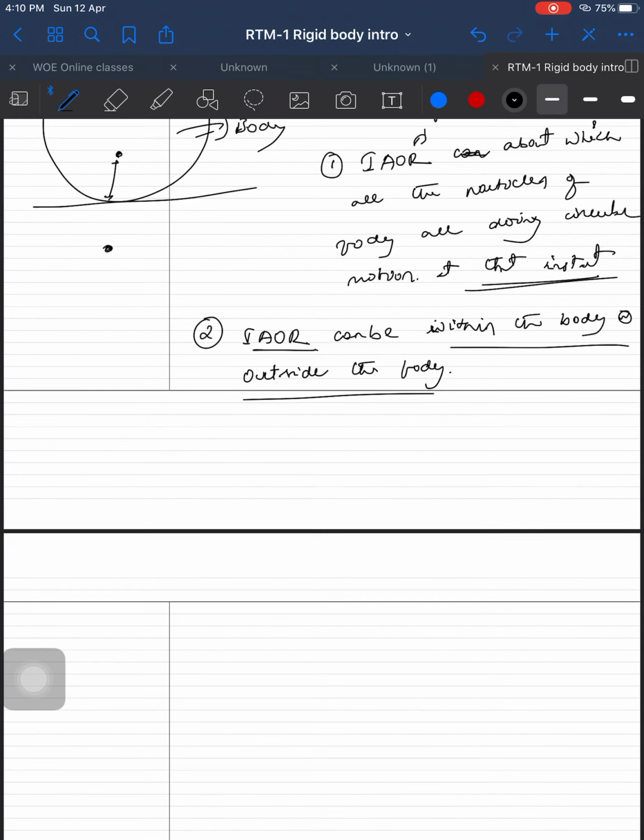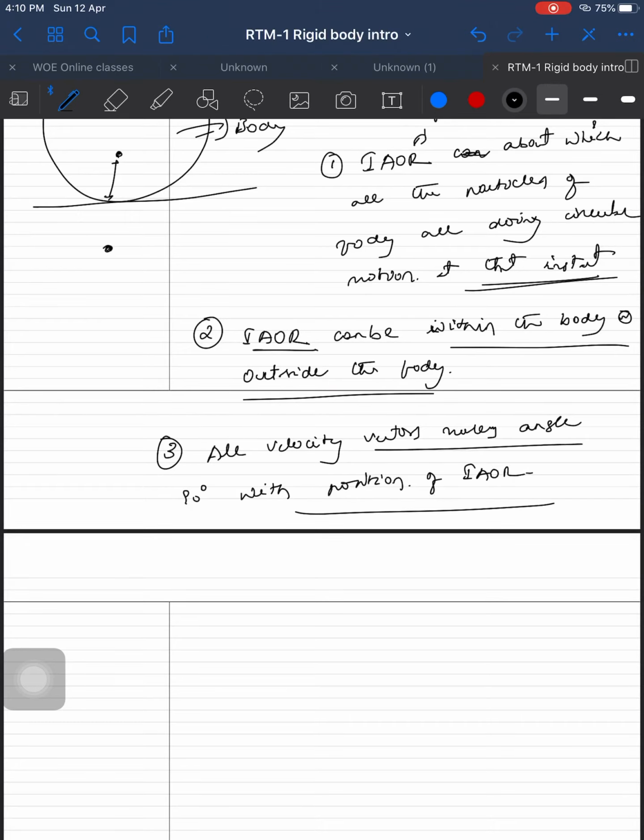And the third and most important point: all velocity vectors make an angle of 90 degrees with the position of the IAOR.